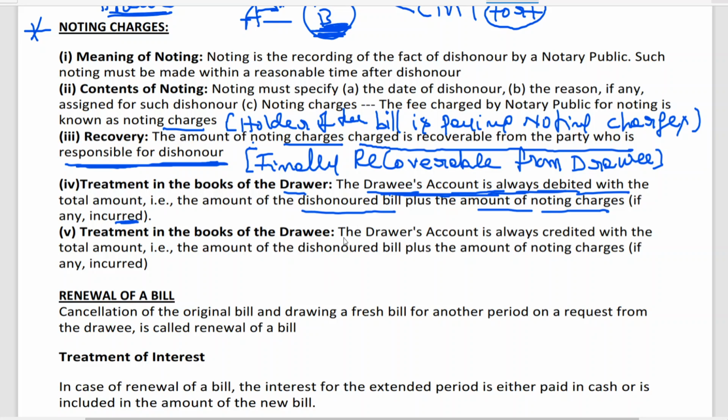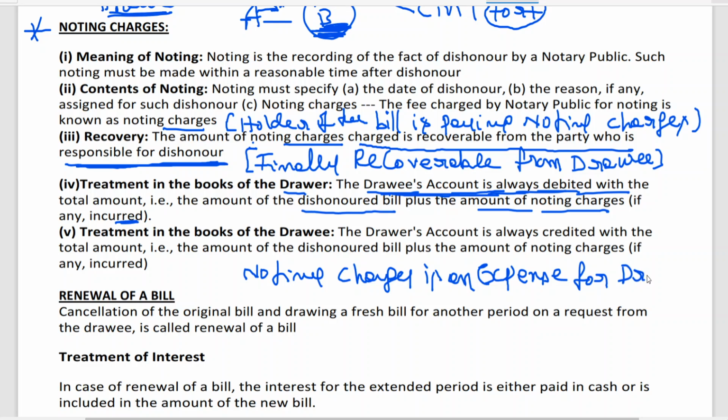Please remember, noting charges is an expense for drawee. Even though holder of the bill is paying, ultimately it is not an expense for them because they are collecting from whom? Drawee.